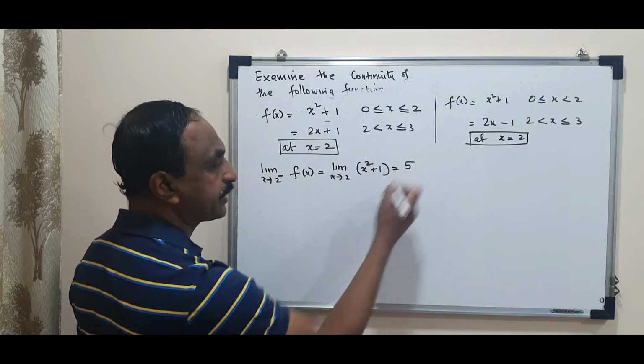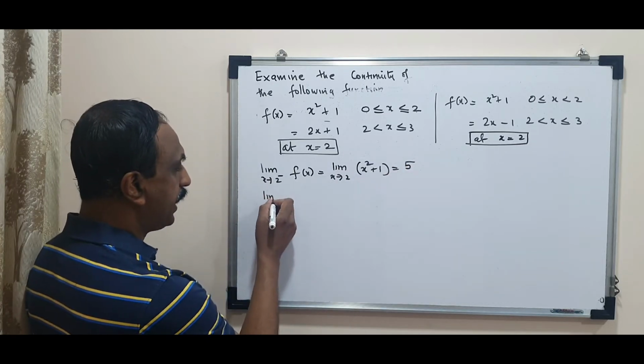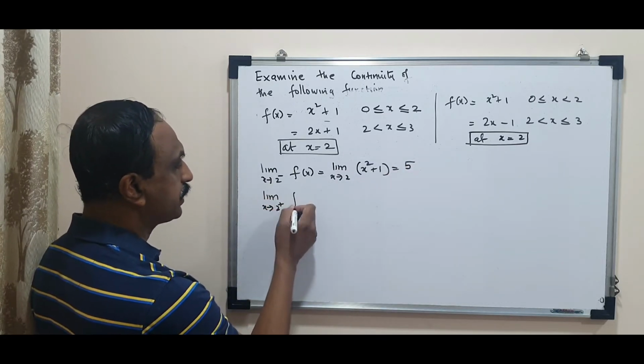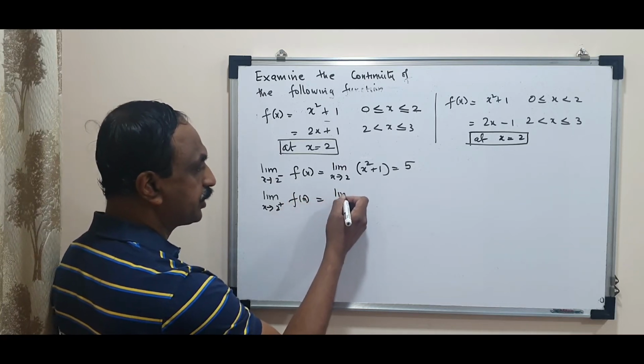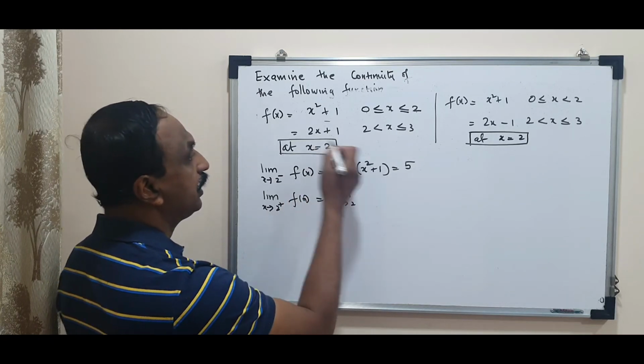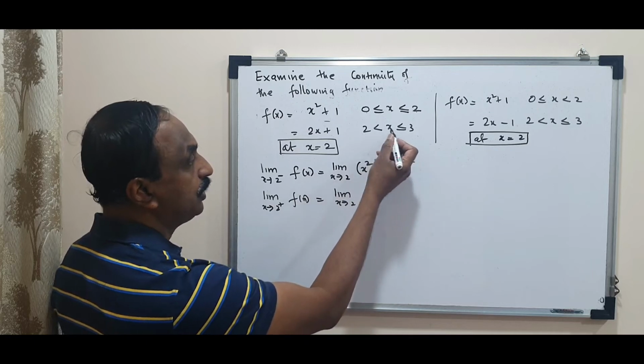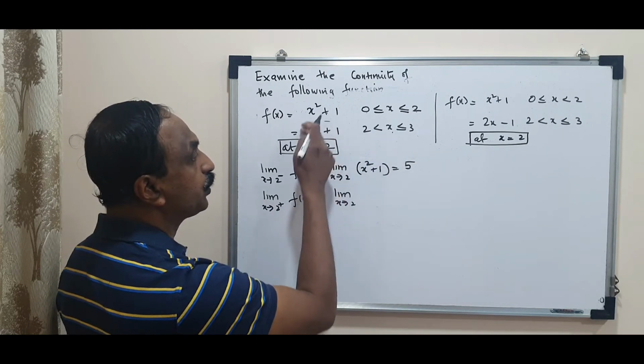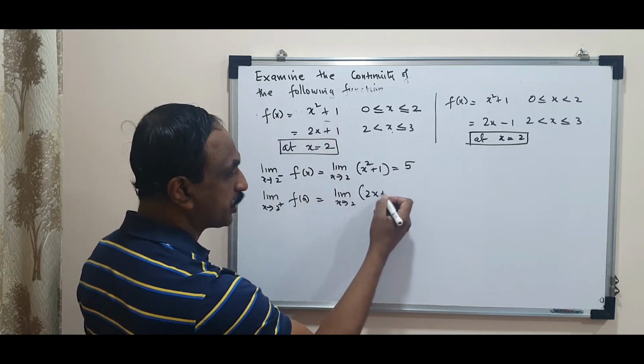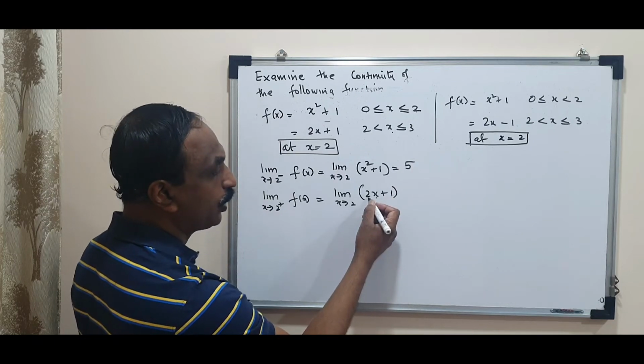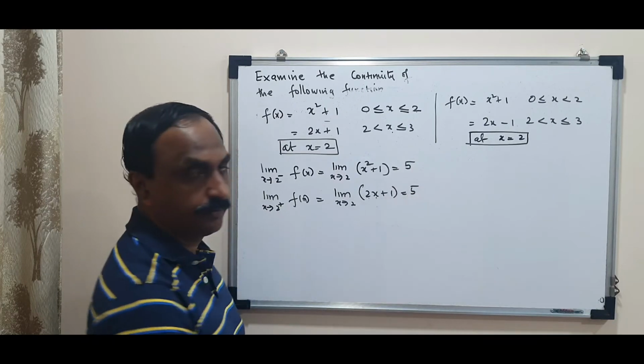And that gives you 5 as answer. When limit x is tending to 2 plus f of x, the function's x value is more than 2. When x is more than 2, we need to use this as a function, 2x plus 1. So 2 into 2, 4, 4 plus 1, 5, both are giving you 5.